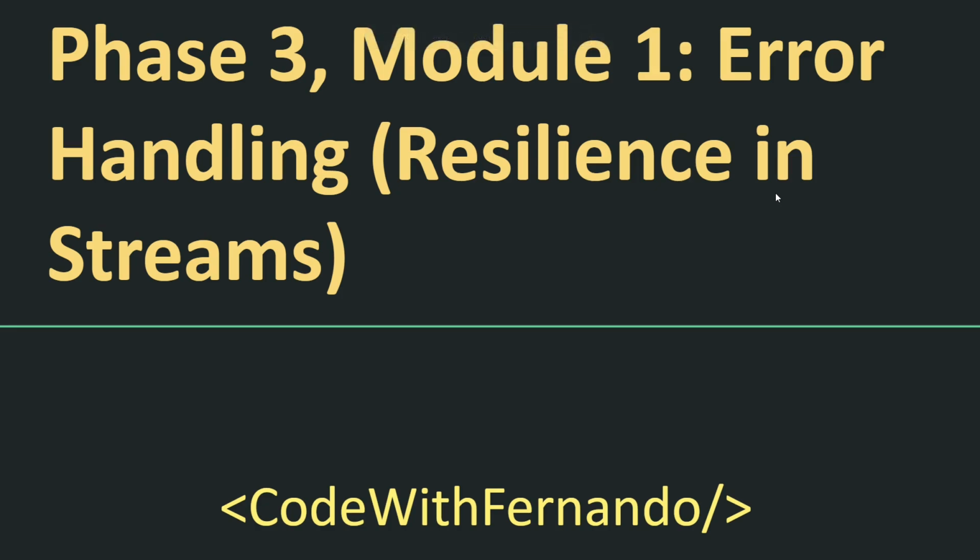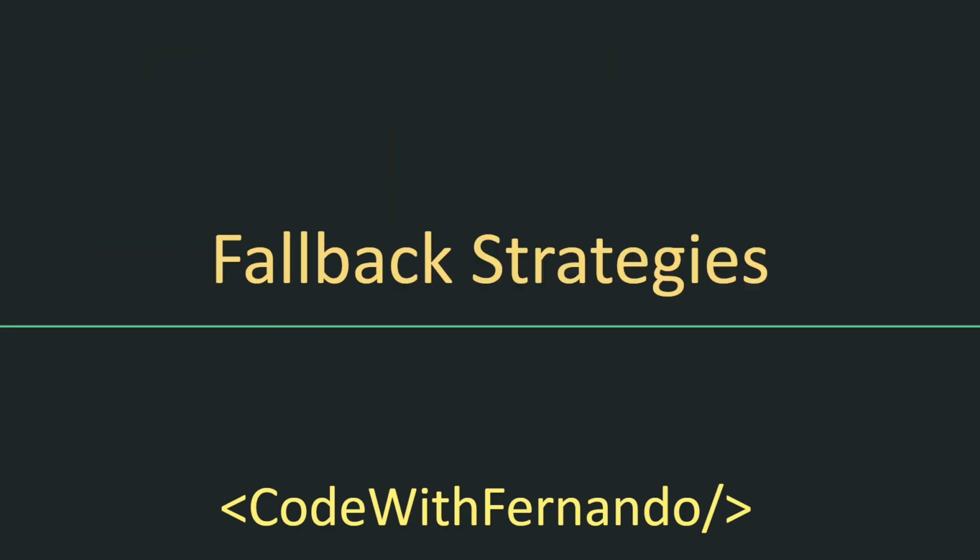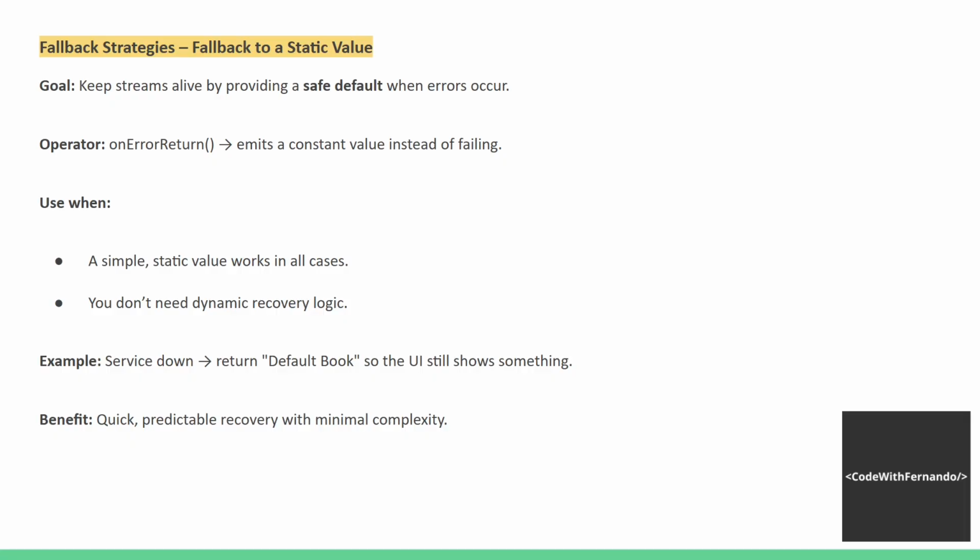Today we're going to see phase 3 module 1, error handling. Okay, let's continue with fallback strategies. Fallback to a static value. So what's the goal of that? Keep streams alive by providing a safe default when errors occur. Okay, which one is the operator that we use for this? The operator is onErrorReturn. Emits a constant value instead of failing.